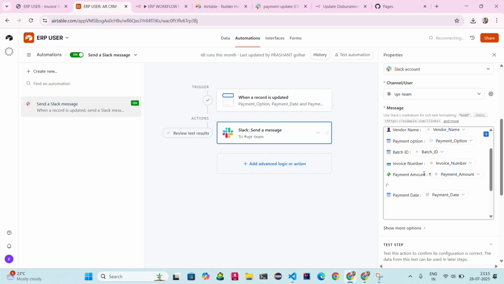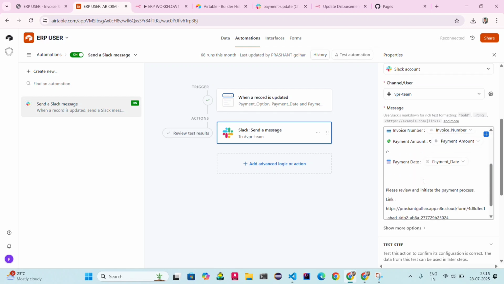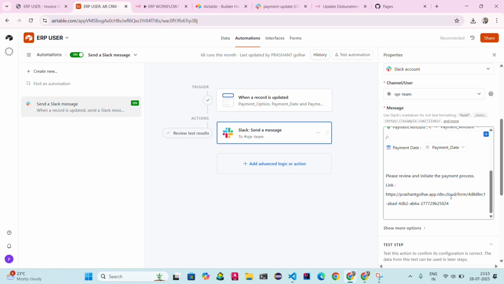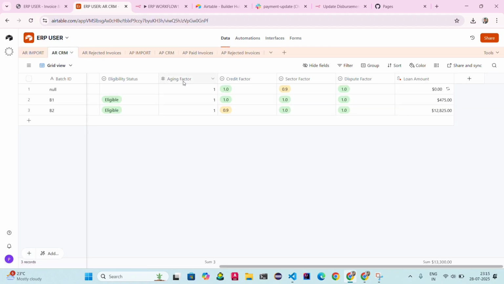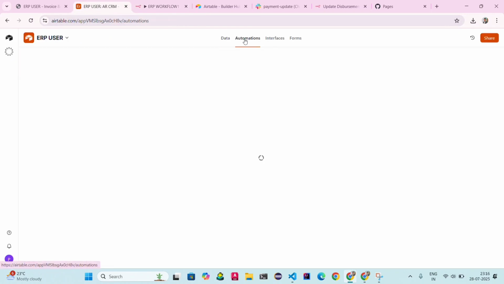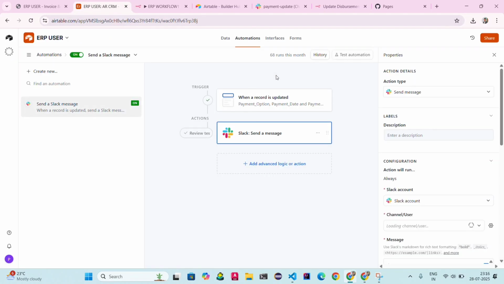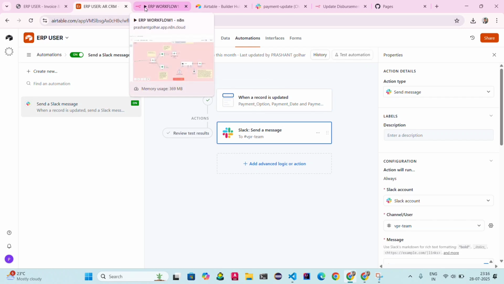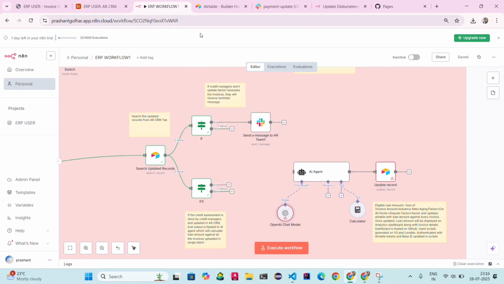It will be taken automatically once the vendor submits the request, and I provide the payment link as well. So as per this automation, it is directly updated on my Slack channel. This automation works in the backend, so whenever a vendor payment request is raised, they will be directly notified on the Slack channel.